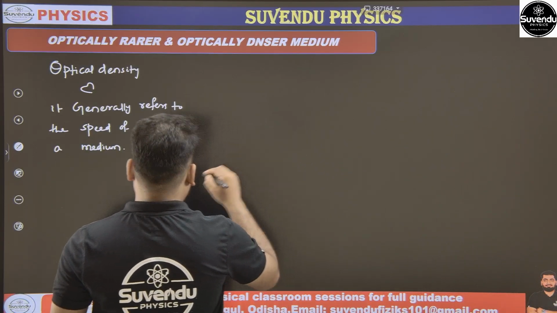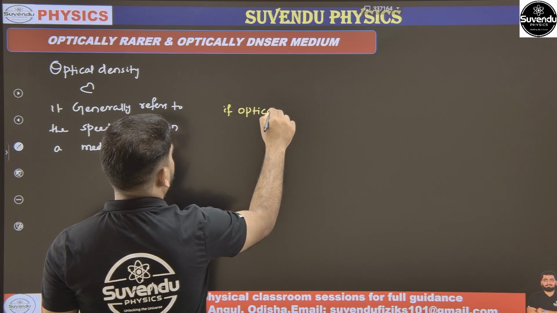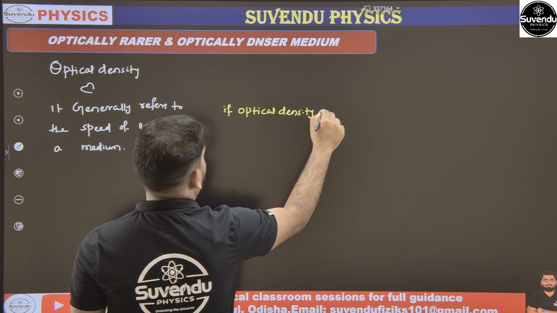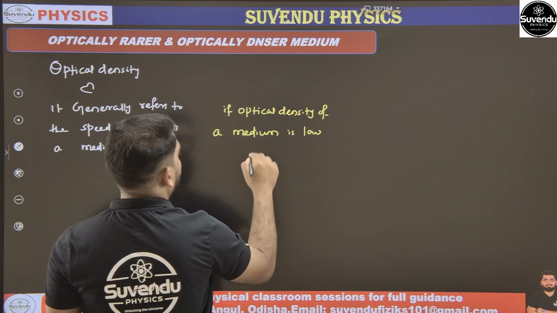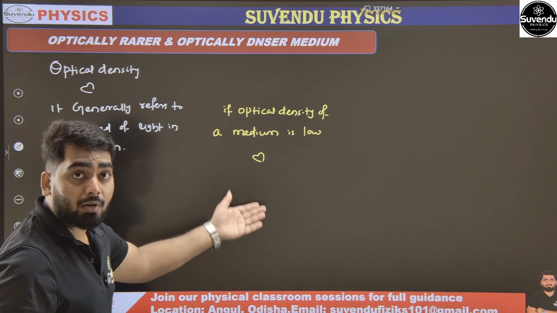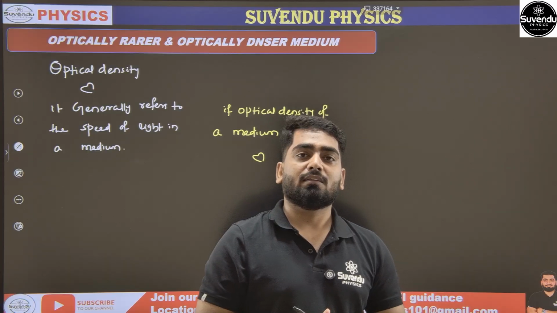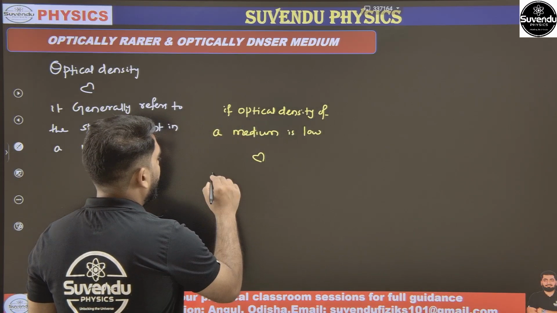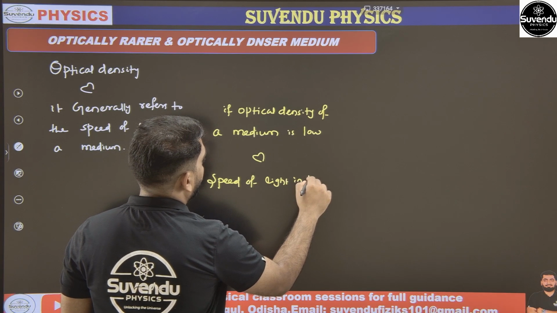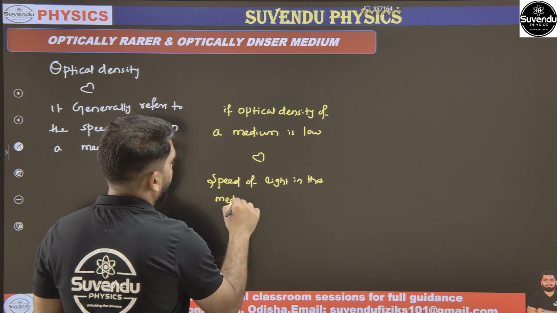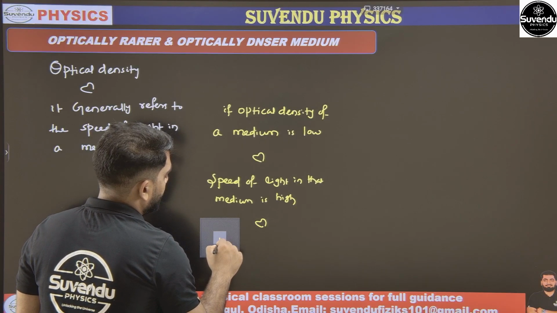If the optical density of a medium is low, then the amount of obstacles is low, so the speed of light in that medium is high.